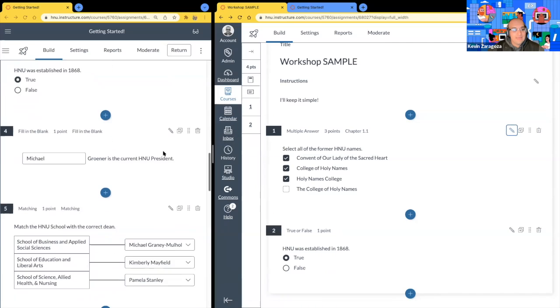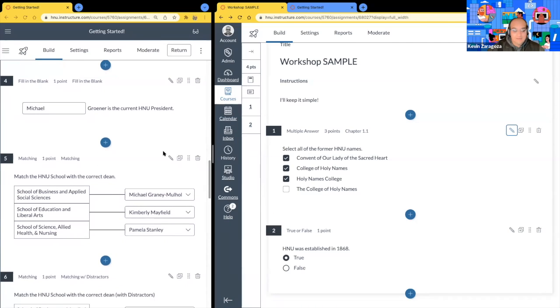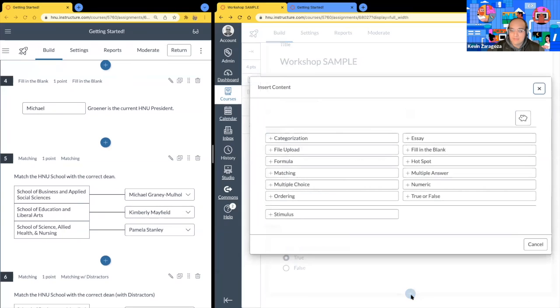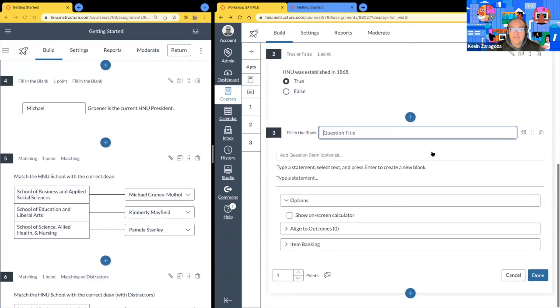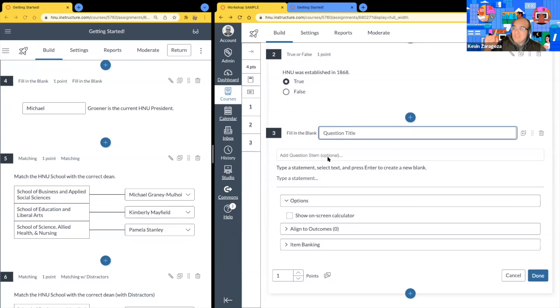Moving forward. So again, this is a fun one. Here is the fill in the blank type question. So I'm going to hit plus. I'm going to look for fill in the blank. And I'm going to scroll down. And this is the only one you have to keep in mind where the prompt actually does not go in the stem. The prompt actually goes in this special area here that says type a statement.